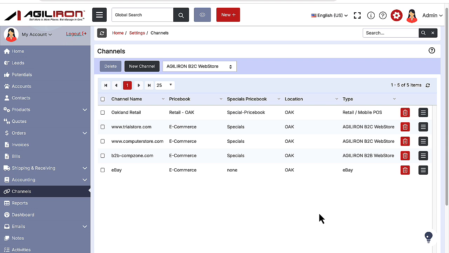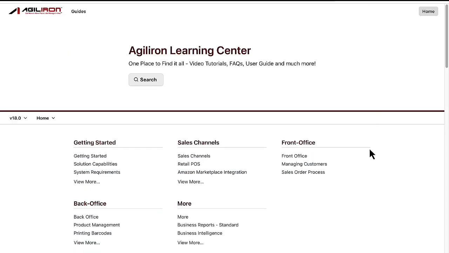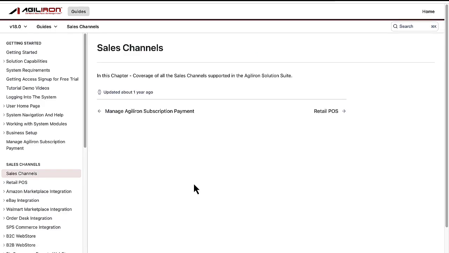Your eBay seller account will issue you specific identification credentials called an authentication and authorization token, which your Agiliron instance will need in order to connect itself to your specific eBay seller account. The process for obtaining this authorization token from eBay is well documented here in Agiliron's Learning Center in the User Guide section on eBay.